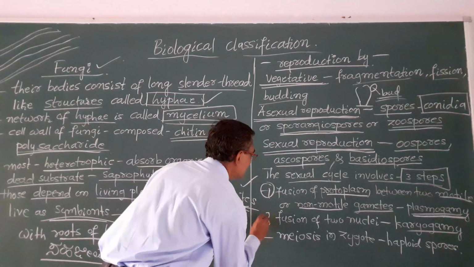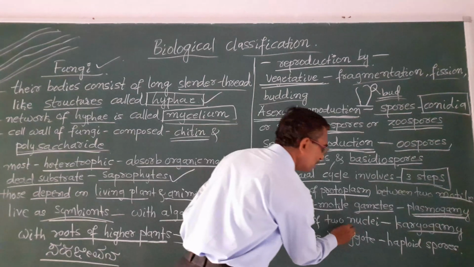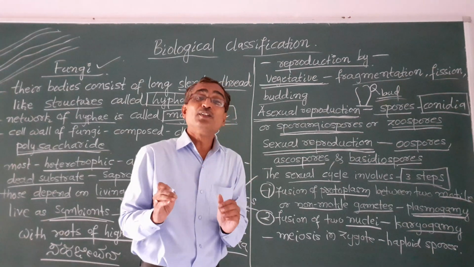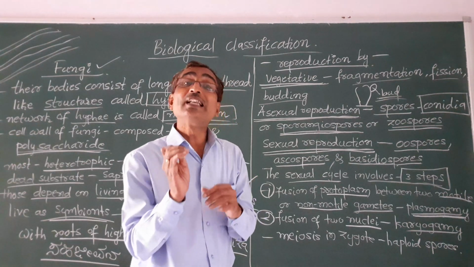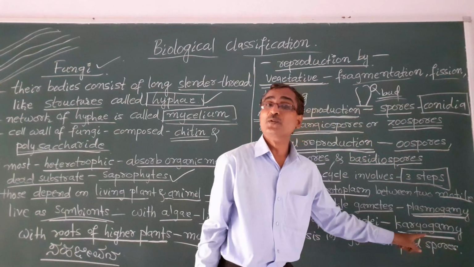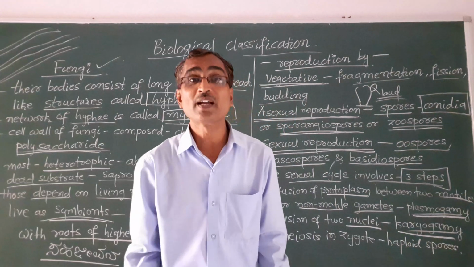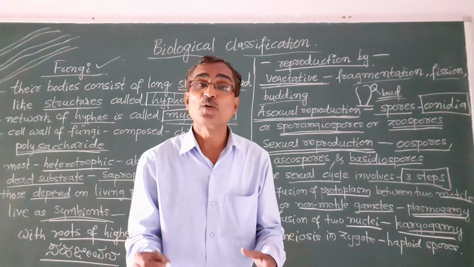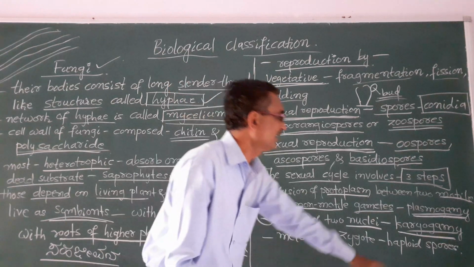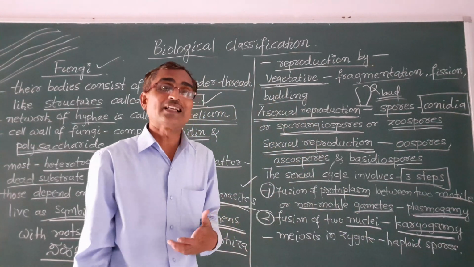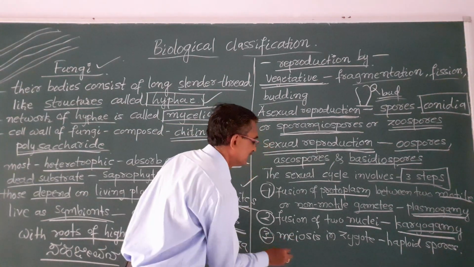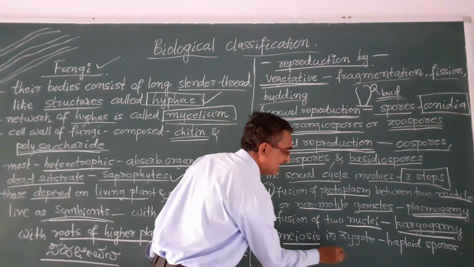The next step, the second step, is fusion of 2 nuclei. After fusion of protoplasm, the fusion of nuclei takes place, and that process is known as karyogamy. Remember this. You may be asked, what do you mean by karyogamy? Karyogamy is nothing but the process of fusion of the 2 nuclei. And the third step in the sexual cycle of fungi is meiosis in the zygote.